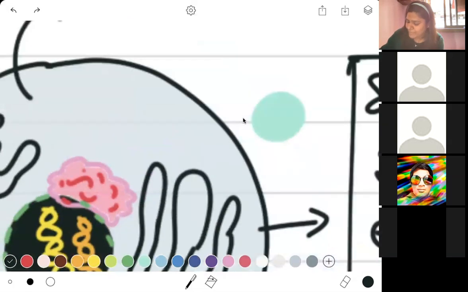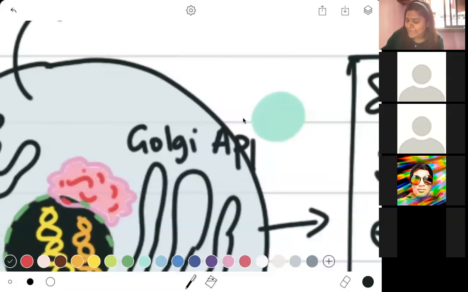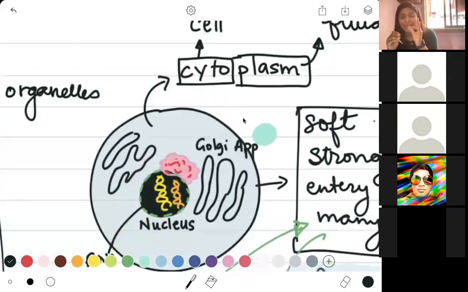Okay, so I'm going to write over here, this is called the Golgi apparatus. The reason why it is given the name Golgi is because it was discovered. Yes, the organelles are discovered. You will not say invented. The word that you are going to say whenever you write about these is that this structure or this organelle was discovered by a scientist whose name was Camillo Golgi. Like the singer, but something a little different. So Golgi was the guy who found out about this particular organ system.